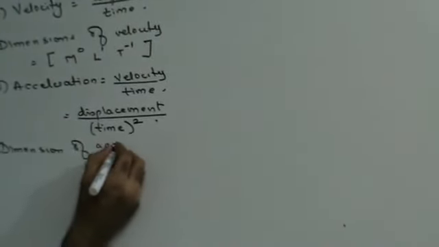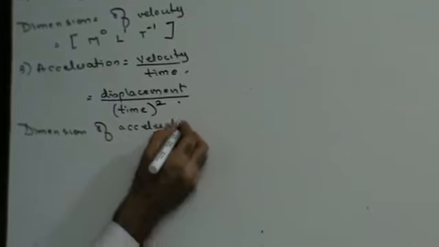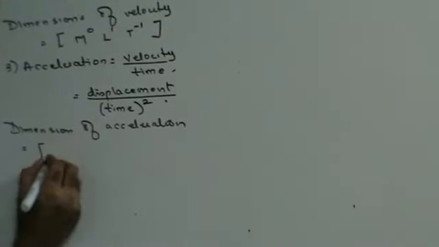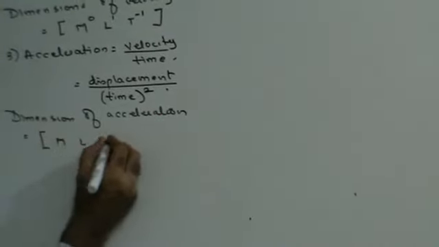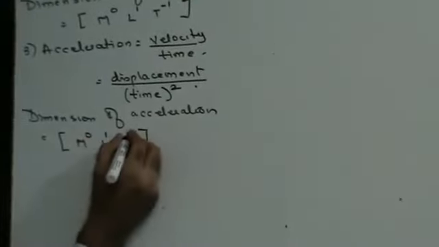Therefore, the dimensions of acceleration will be MLT. M0, you are not measuring mass. You are measuring displacement in terms of length, so L1. You are measuring time square in the denominator, therefore -2. So the dimensions of acceleration are M0, L1, T-2.